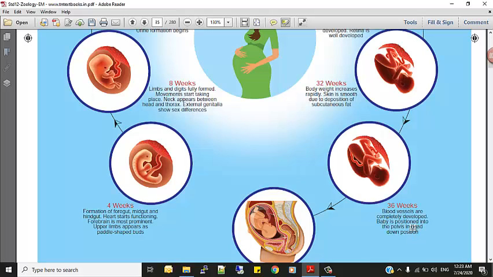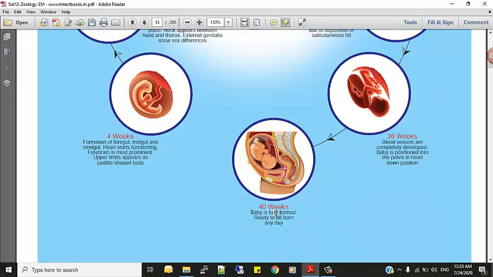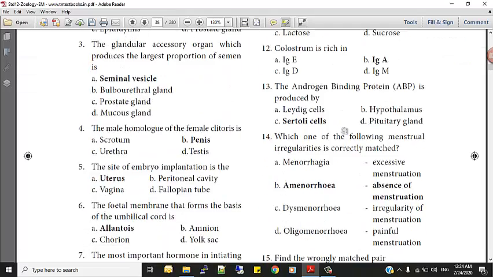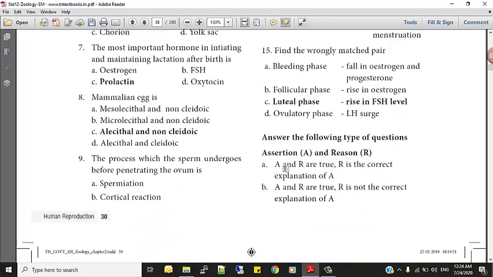In the head down position. See this position, this is how it should be. This is the 40th week, and this is the right position for the normal delivery. The baby is fully formed, ready to be born any day. In the chapter, you can see the evaluation parts. All the answers are highlighted.